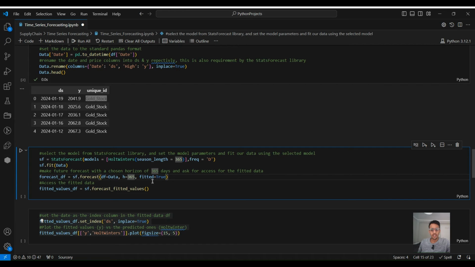But in our case, we want to access the fitted data. We are not interested in the future, rather the fitted data to evaluate the performance of the model. So if you want to access the fitted data, we also have to pass this parameter fitted as true, and then we will access the fitted data through this line. So fitted data into this data frame from the forecast data frame. So if we run this, we are expecting now to have two data frames. One is for the forecast, including the future data, and one data frame is for the fitted data.